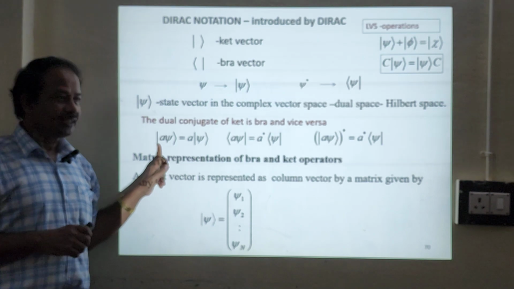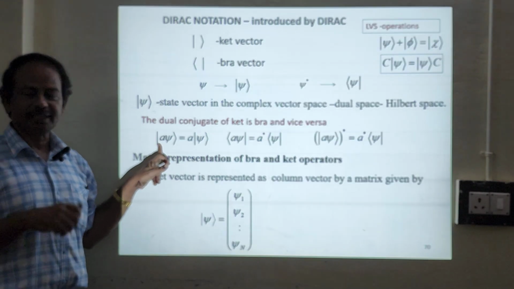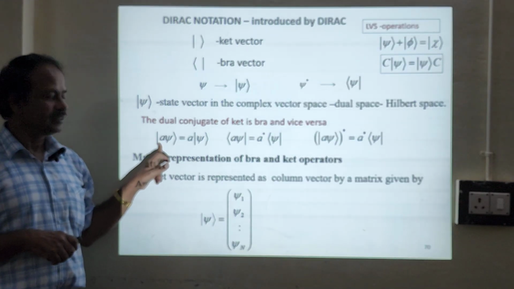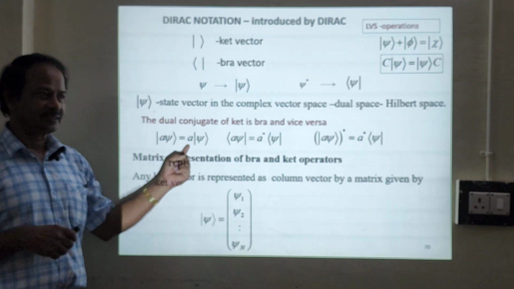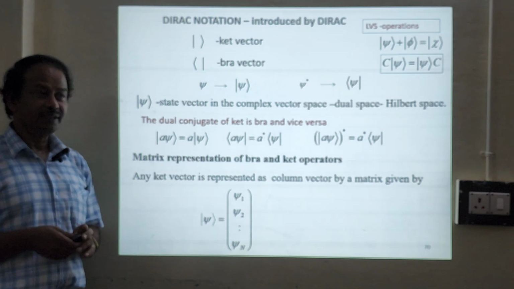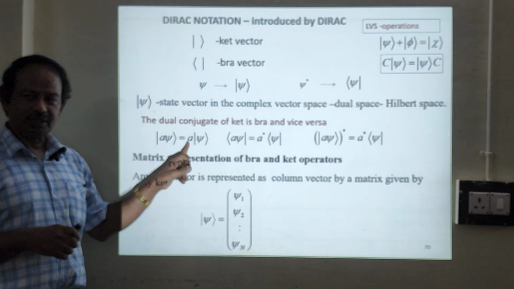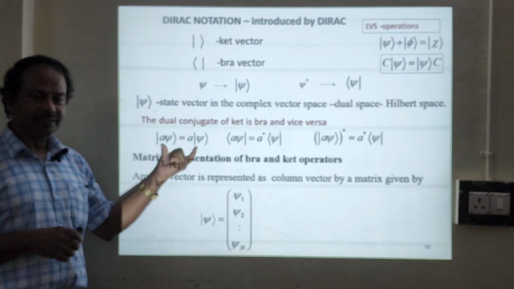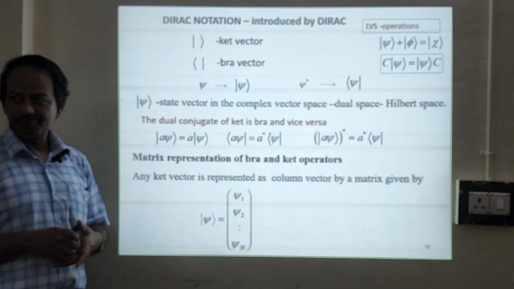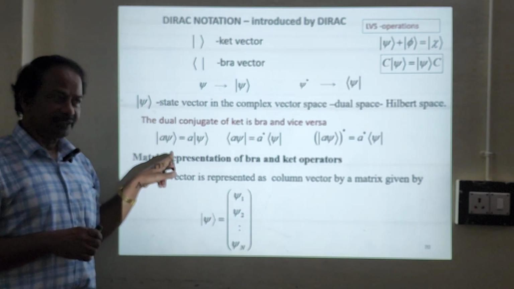So for example, if you take A psi, A is a scalar. If you take A psi, I can pull A out. Okay, it's a constant, I can pull it out. A can be either a real number or a complex number. So I can pull A out and write this expression like this. So this is for the ket notation.